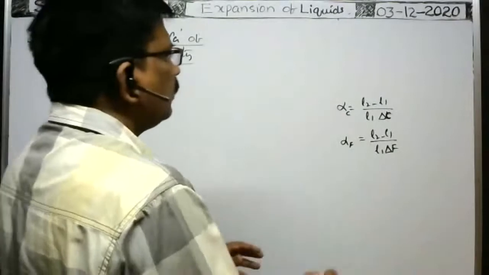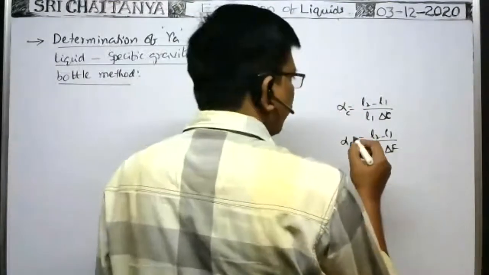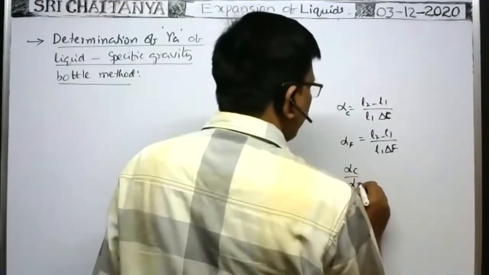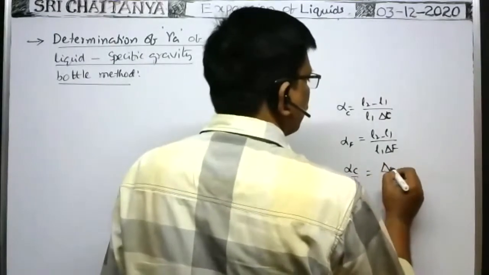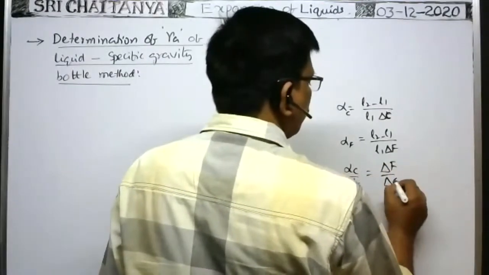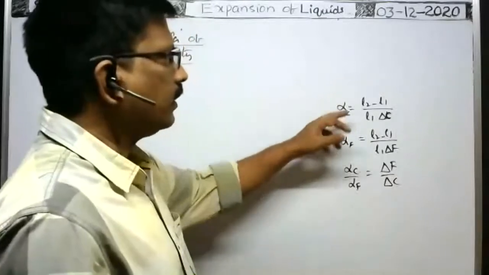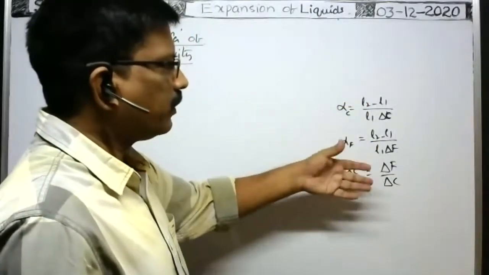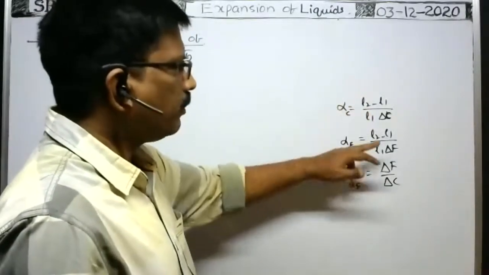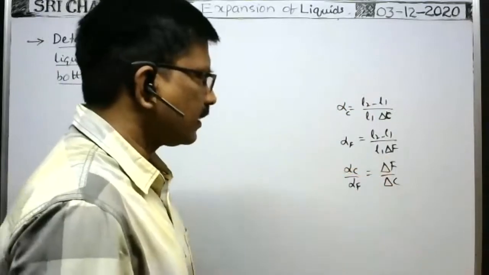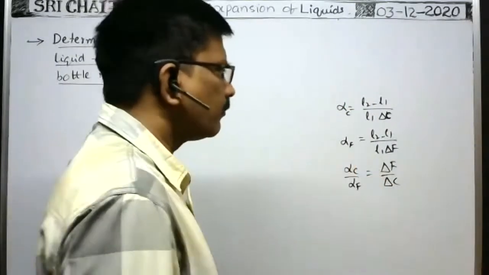Now divide this. What is the relation between these two? I need alpha C by alpha F, which is equal to delta F by delta C. Here L2 minus L1 by L1 cancels, then 1 by delta C by 1 by delta F. That means delta F by delta C. What is delta F by delta C?